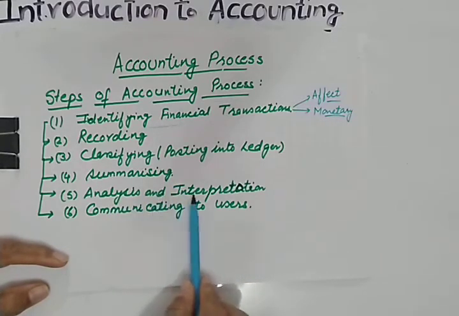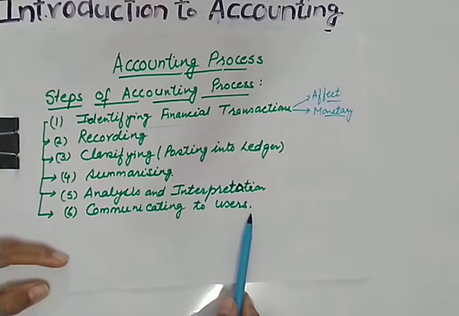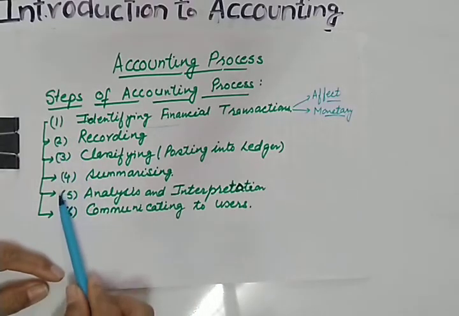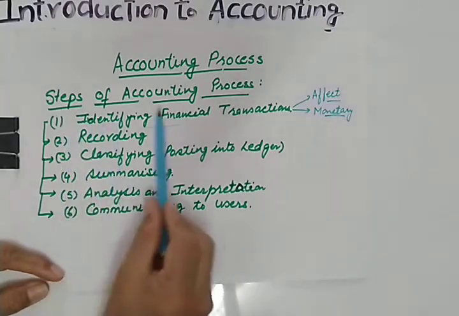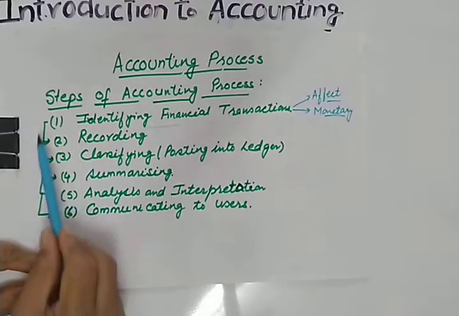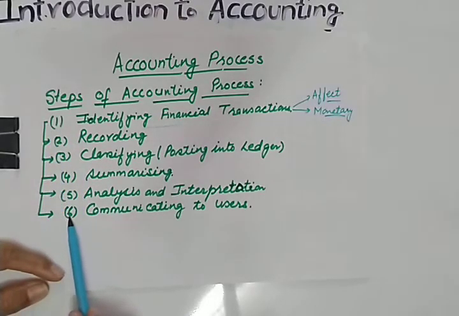Then analysis and interpretation: you will further analyze the data, then communicate the information to the interested parties. You already know the interested parties. Who are they? Management, government, employees, customers, suppliers, investors. So then you will communicate. These are the steps in the accounting process. Steps in the accounting process means you cannot interchange them. The order of these steps will remain the same.